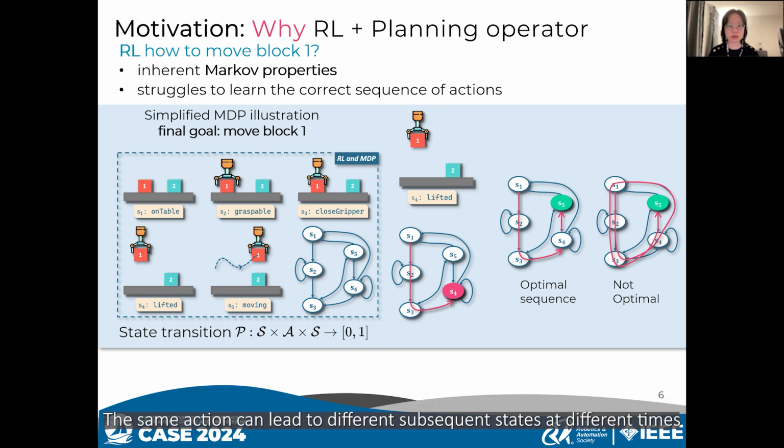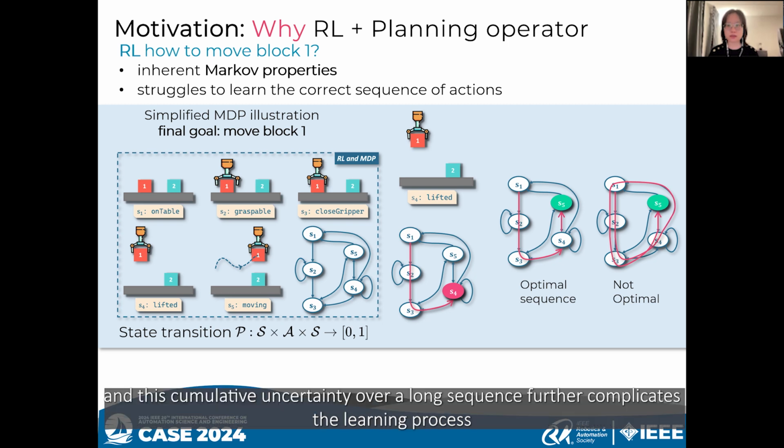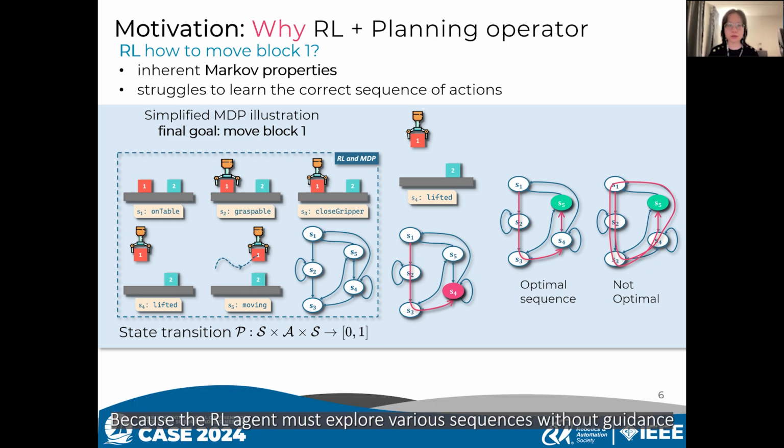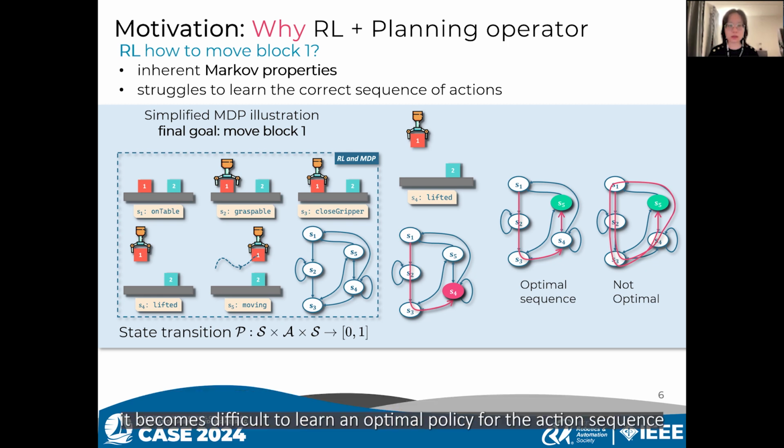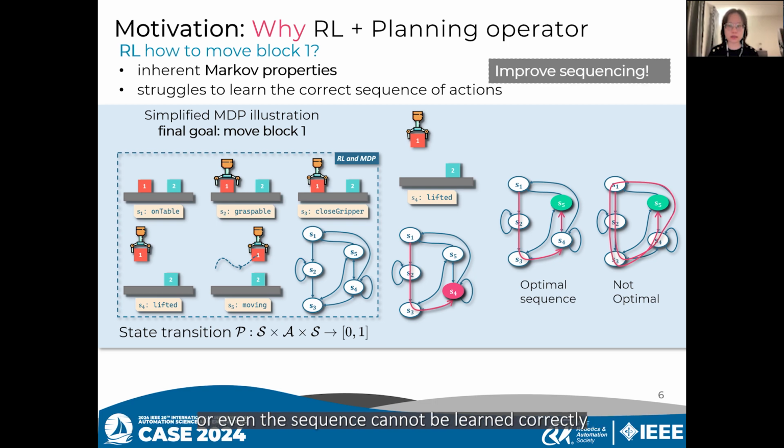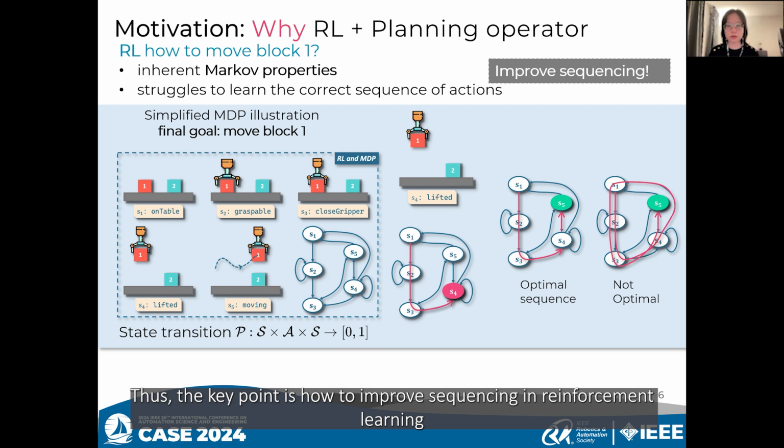The same action can lead to different subsequent states at different times, and this cumulative uncertainty over a long sequence further complicates the learning process, because the RL agent must explore various sequences without guidance, and since Markov decision processes neither capture historical information nor detect execution failures, it becomes difficult to learn an optimal policy for the action sequence, or the sequence cannot be learned correctly. Thus, the key point is how to improve sequencing in reinforcement learning.